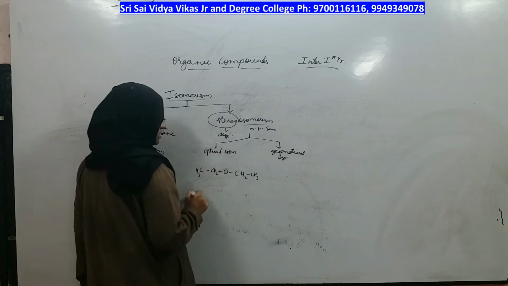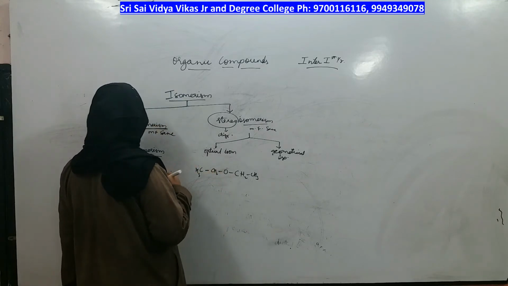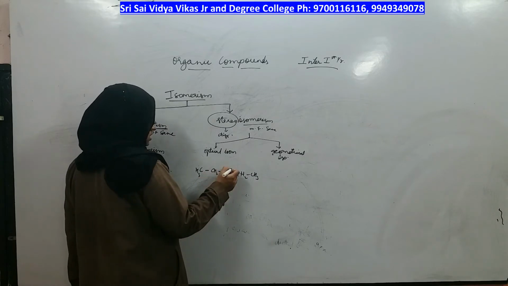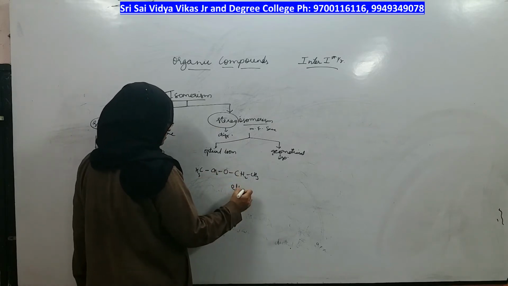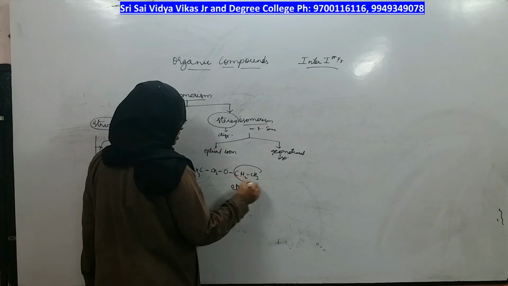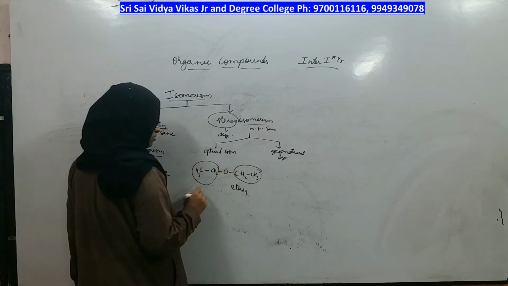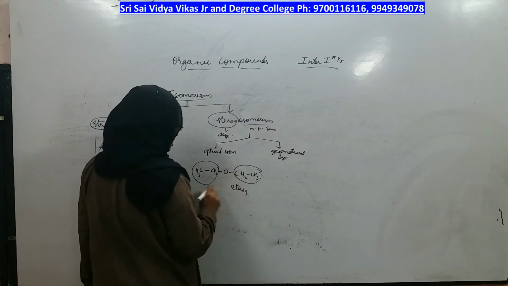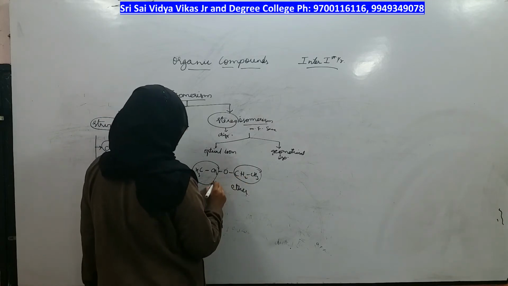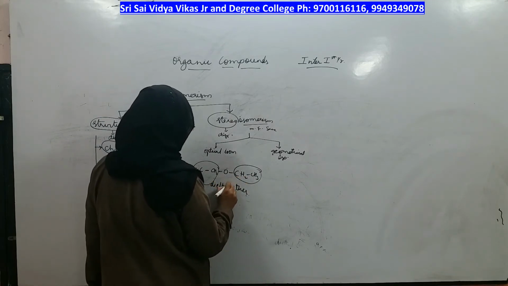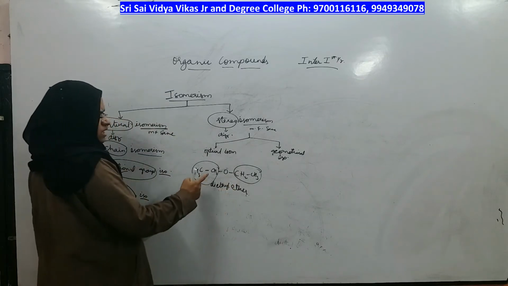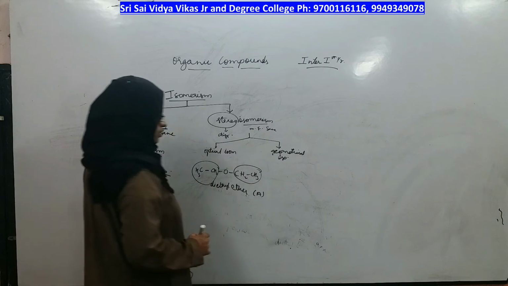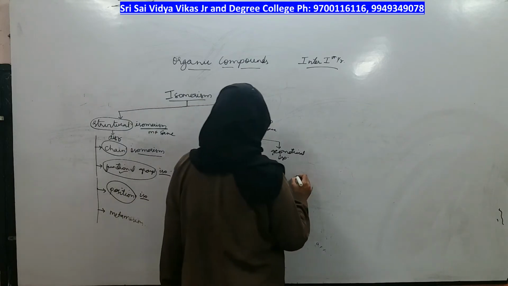What is the name of this compound? We have already seen them in functional group isomers, right? This is ether. What are the groups around the ether? This is one group, this is another group, right? What are these groups? This is an ethyl group and this is also an ethyl group. So how many ethyl groups are there? 2 ethyl groups. So I will write diethyl ether as the name of this compound, which for example is compound A.